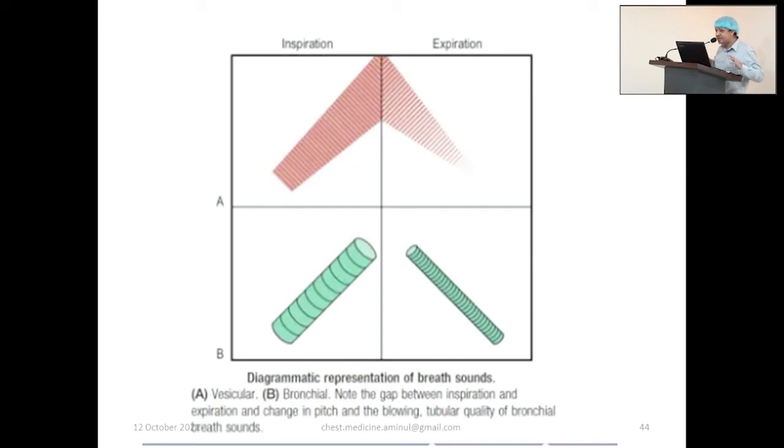So if in the pathway there is consolidation, or there is loss of alveoli, say in fibrosis, this sound with high pitch, that means bronchial breath sound is generated in the trachea. The sound we get in the trachea is bronchial. Normally, first I should say what happens in a normal patient.